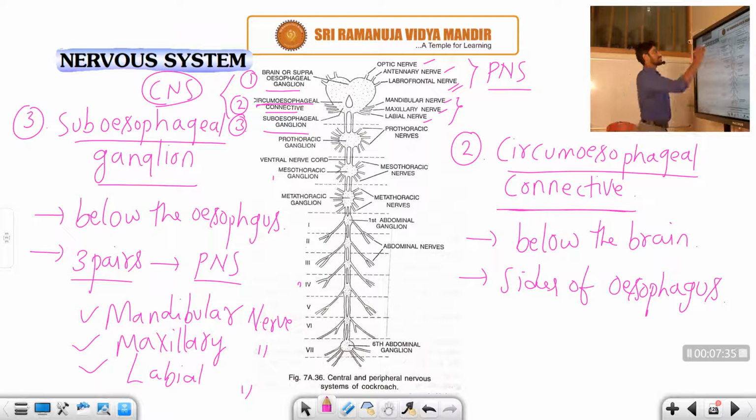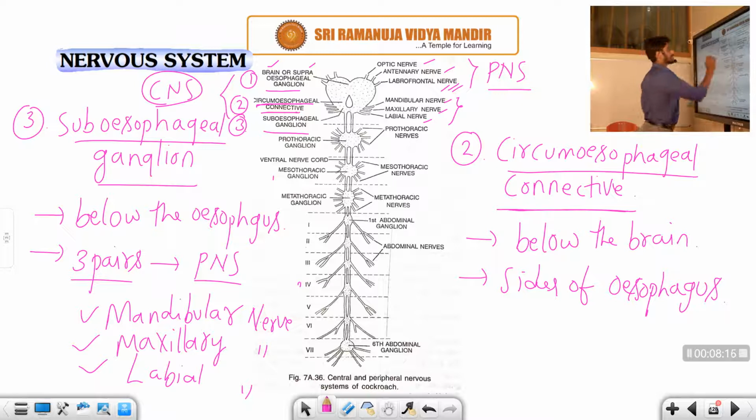So let us talk about the first one, the brain. The brain is also known as the supraesophageal ganglion. There are three pairs of nerves. It is a part of the peripheral nervous system, and those three pairs of nerves are the optic nerve, antennary nerve, and labrofrontal nerve. This part is located above the esophagus, whereas the second part, the circumesophageal connectives, is located on either side of the esophagus. So it is below the brain and above the subesophageal ganglion, right?